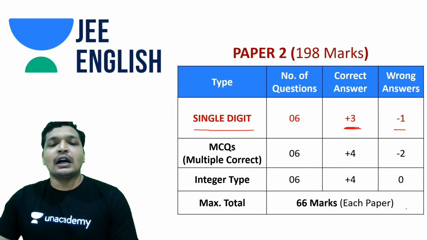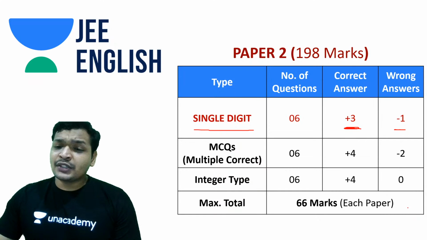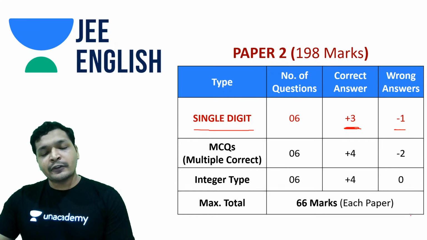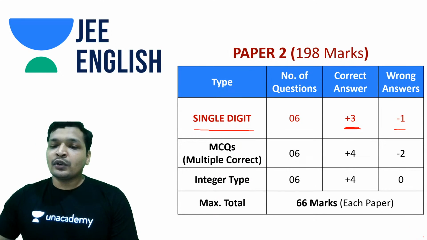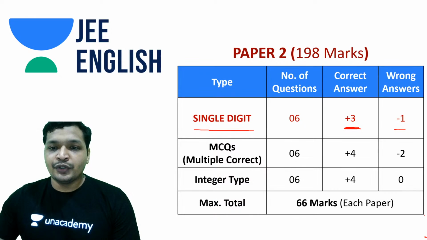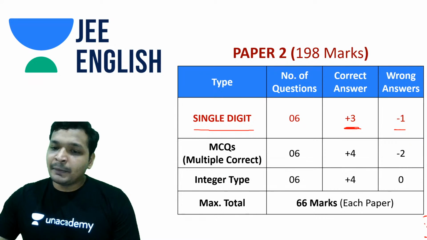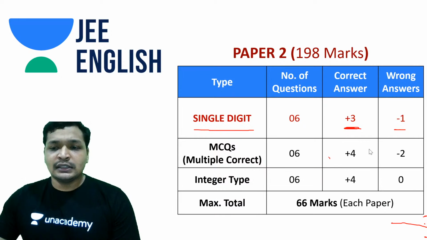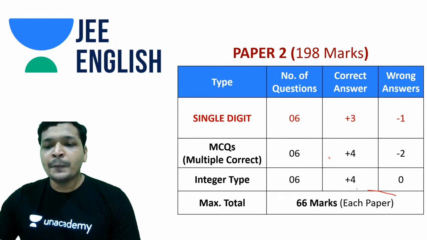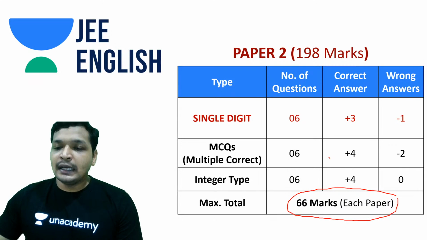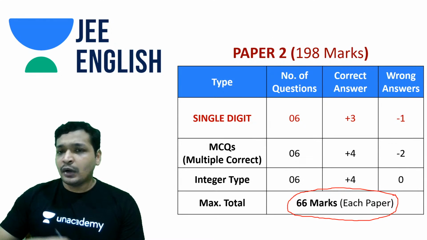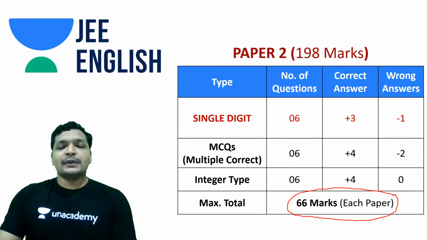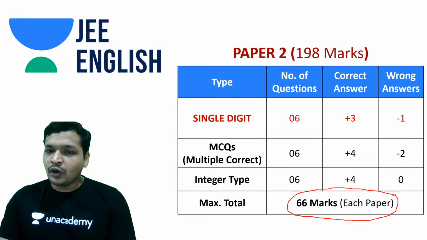The same pattern is followed, and you again have 6 questions, +4, -2, again partial marking, same integer type, no negative marking, with +4 marks, and the total paper was of 66 marks. So you had a paper for paper 2 also for 66 marks. So that is the same amount of marks in paper 1 and paper 2. And probably there weren't any errors in paper 1 and paper 2 so far. Only one physics question is being argued.